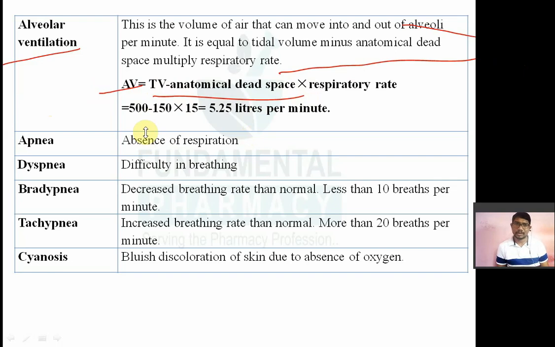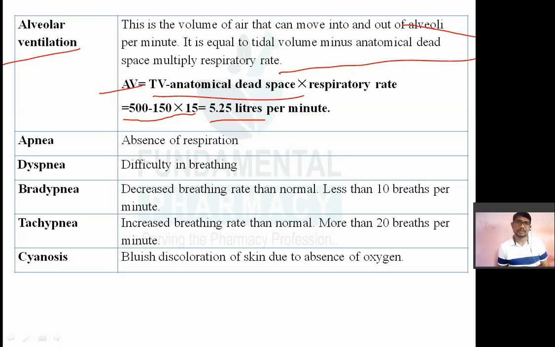So normally tidal volume is 500 ml, anatomical dead space is 150 ml, and the respiratory rate on average you consider 15. So you can calculate 5.25 liters of air that is going to your alveoli per minute. 5.25 liters of air going to your alveoli and coming out from alveoli per minute. That is known as alveolar ventilation.